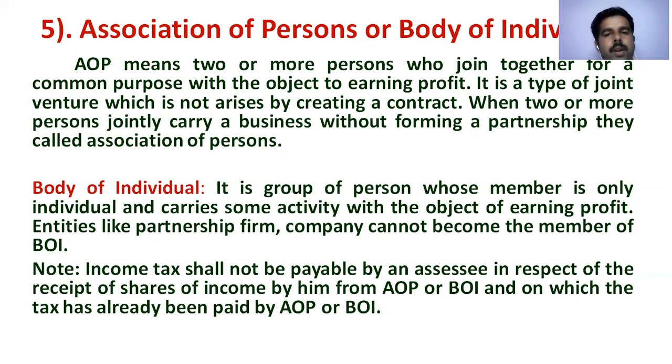They join together with a common purpose, that is, they are the partners here in an association of persons. The name itself says association. What is association? It is a link between two or more persons.